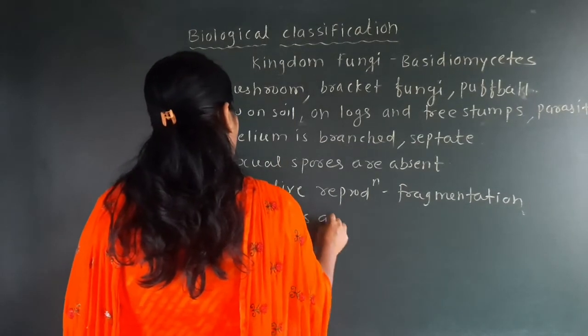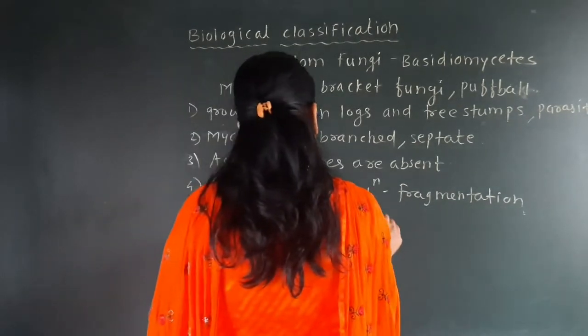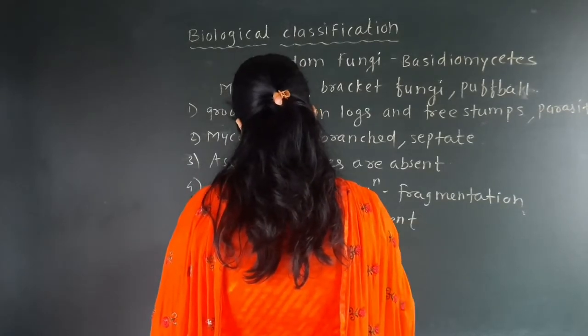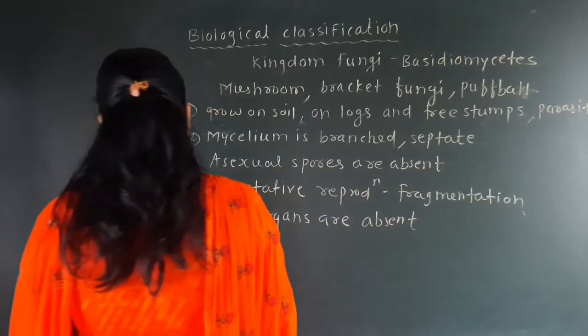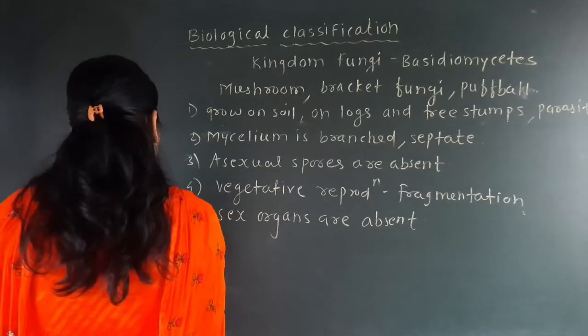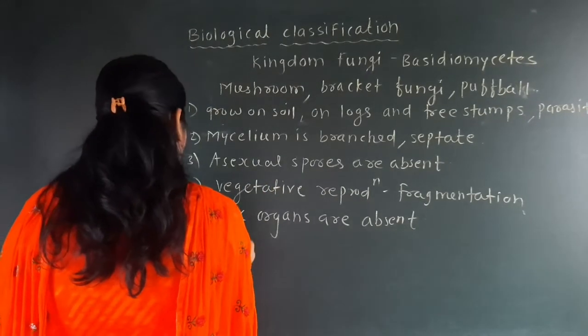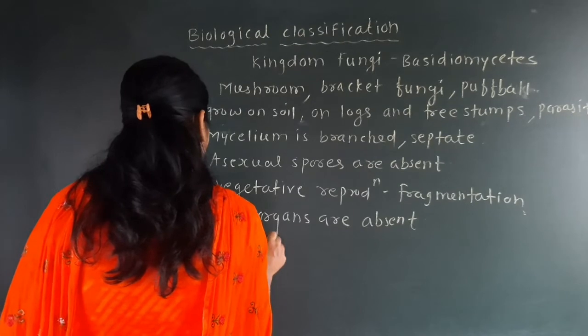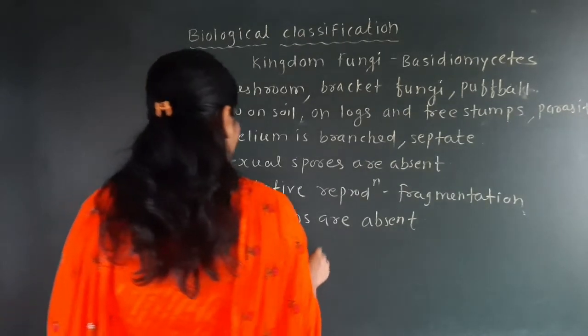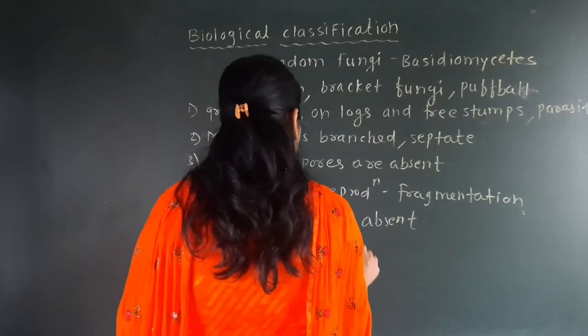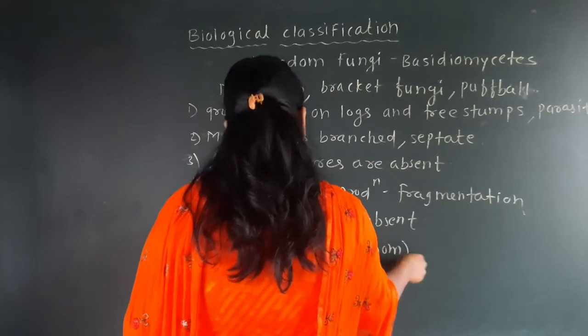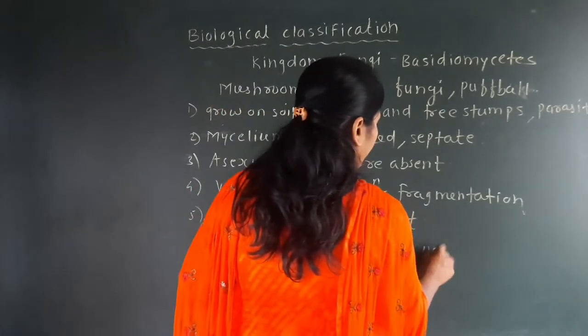Examples are there: Agaricus, mushroom, Ustilago.